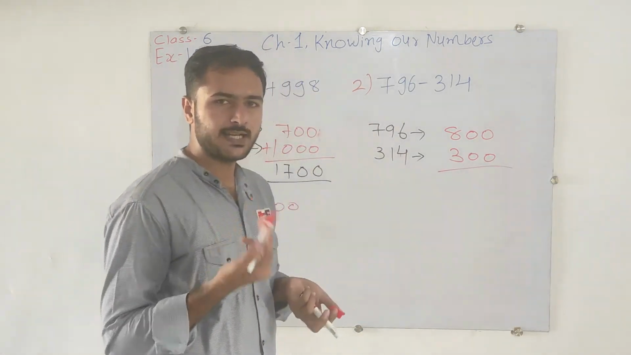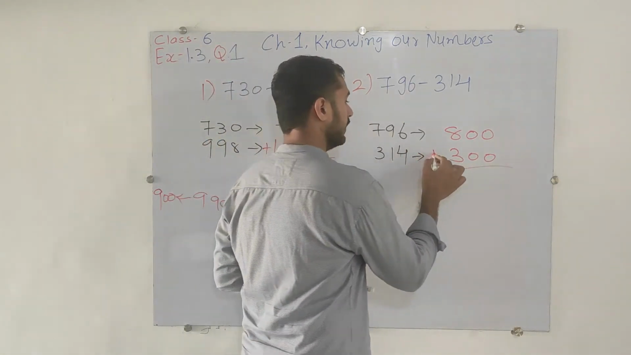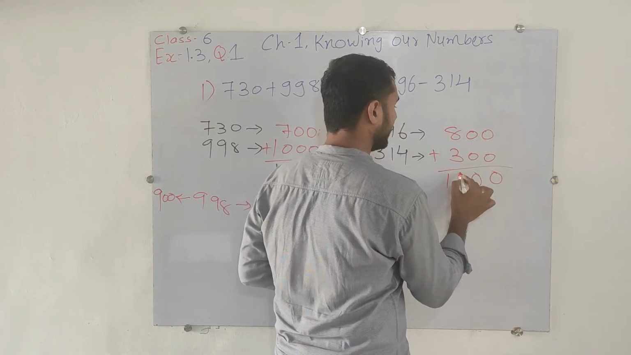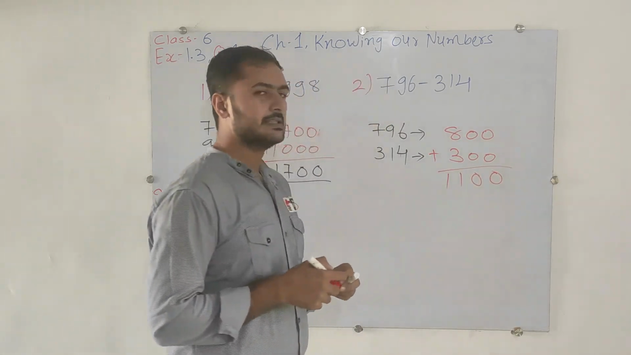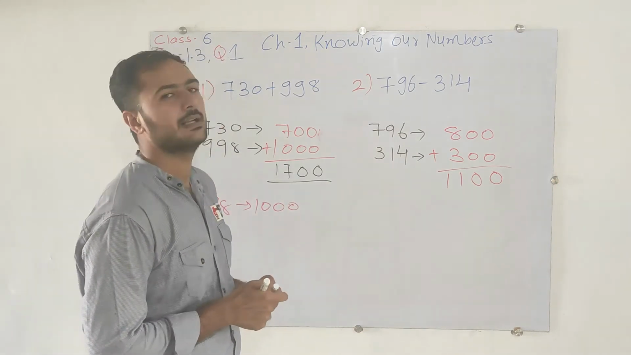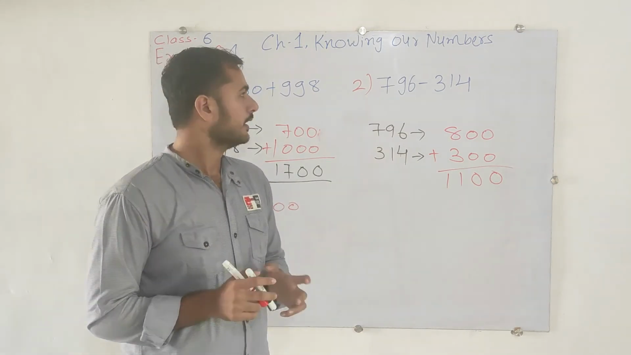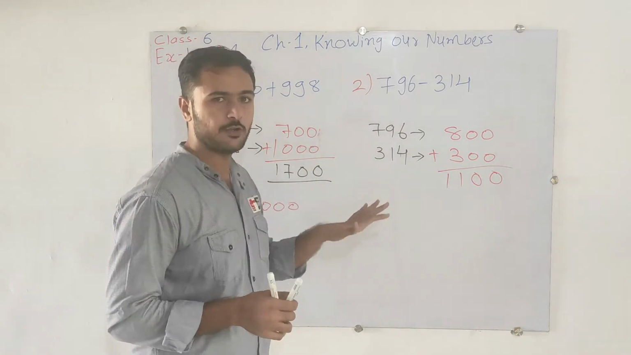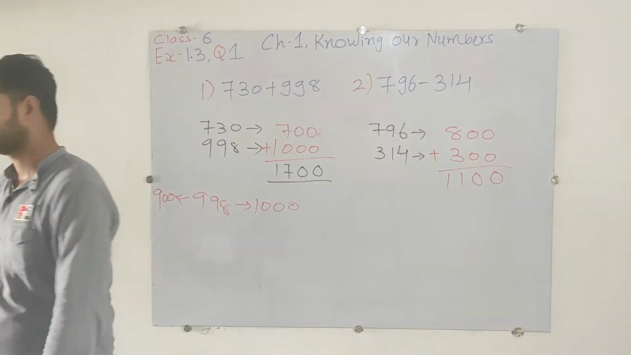Now simply we will follow the addition process again. So 0 plus 0 is 0. Here is again 0. 8 and 3, 11. So our answer is 1100. Now still 2 more questions are there, but first of all just pause the video and note it down.